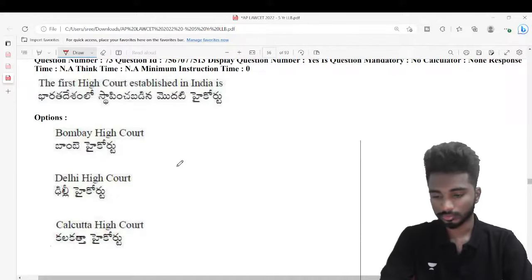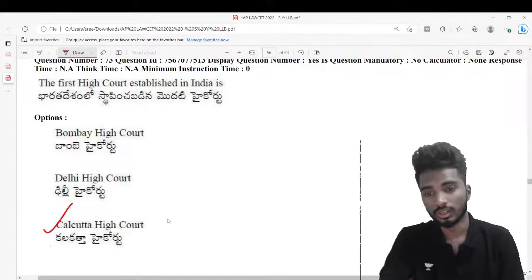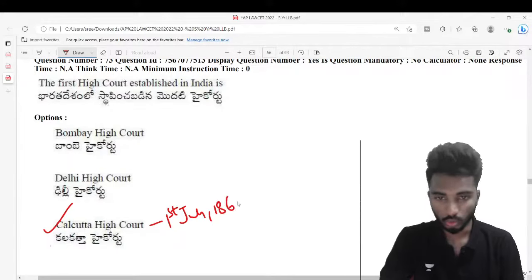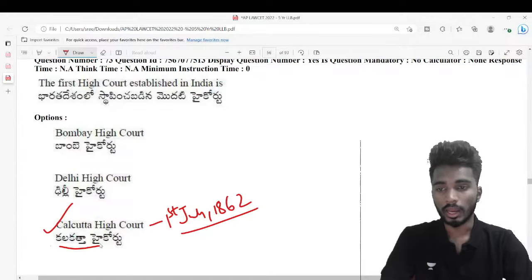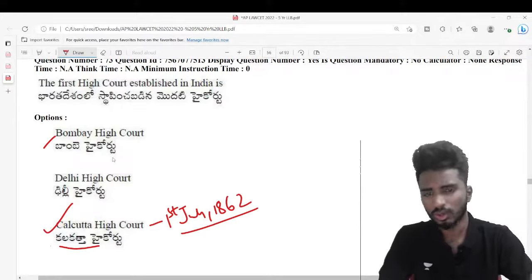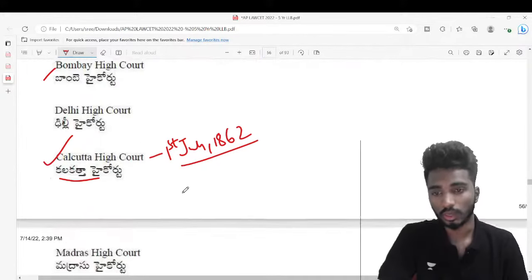Well done, well done. Alpha, Nidhi, Madhu, Bhala, Aishwarya, Manikyam, Ghania, very good guys, excellent. So Calcutta High Court is the first high court. It was established on 1st July 1862, right? It is not Kolkata High Court, it is actually Calcutta High Court. Even today it is known as Calcutta High Court, and around the same dates the Bombay High Court and Madras High Court were also established, with a difference of one or two days. So the first high court is this particular high court.